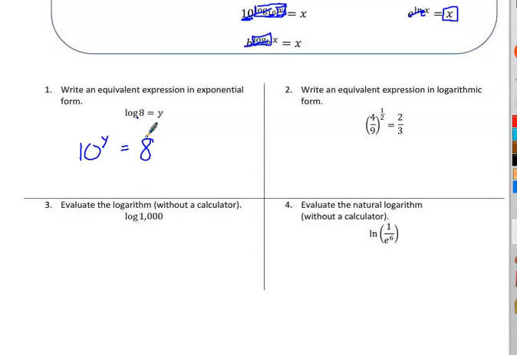And number 2 wants us to go the other way around. So we're going to switch this into a log. So it's a log of, this is your base, 4/9. Logs always equal the power, and so 2/3 would have to be right here. It's a good habit to put parentheses around it, especially when there's more than one thing there.